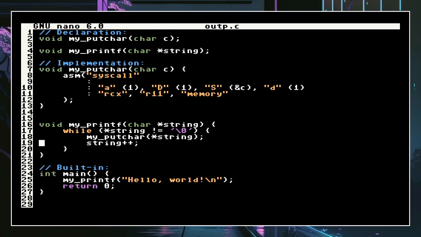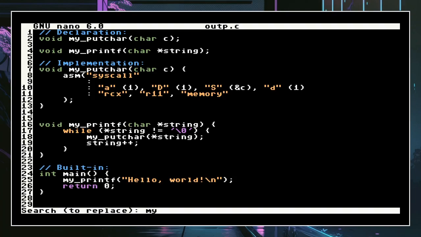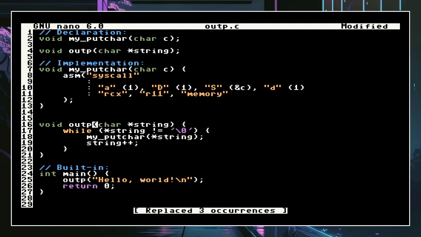This on top is our function, and we need to rename it to something a little bit better. So I'm just gonna replace my printf with outp, and all. And for putchar, what would be a better way to do that? That's a good question.